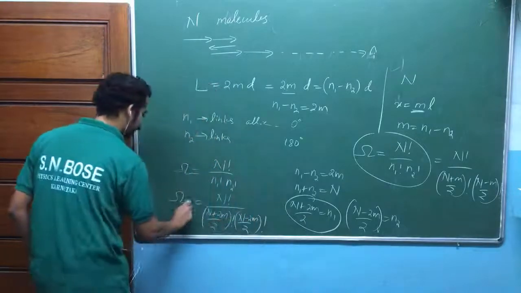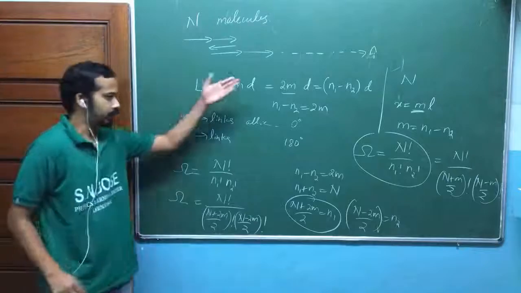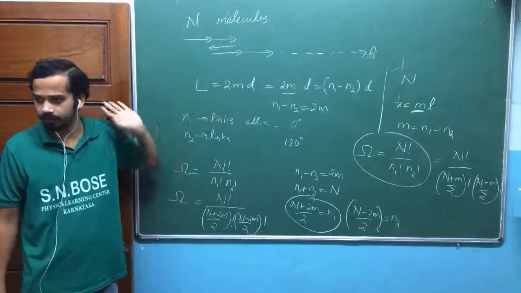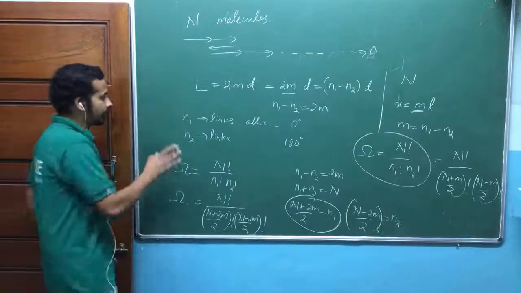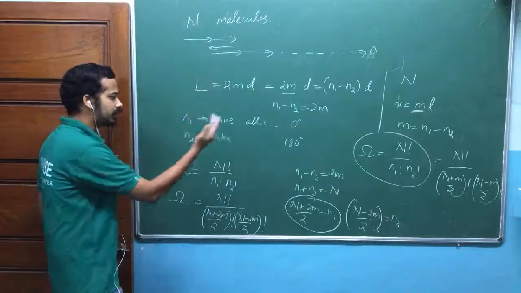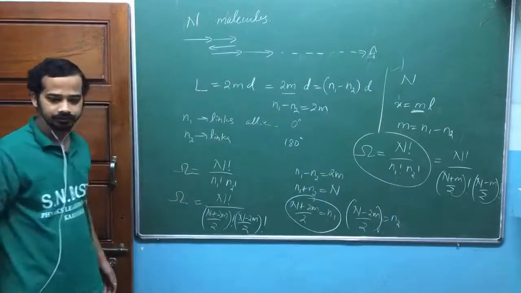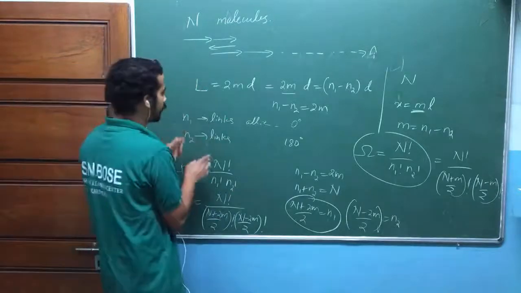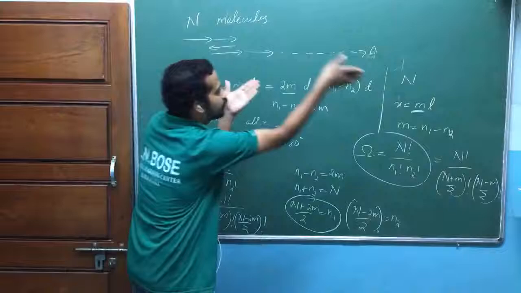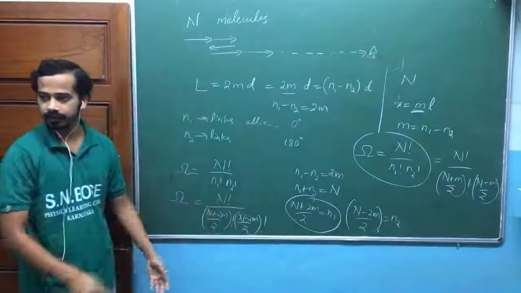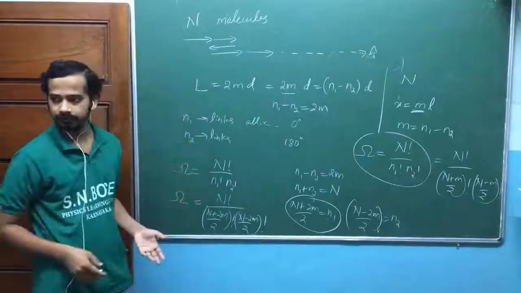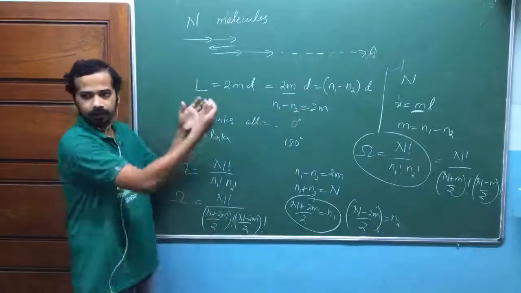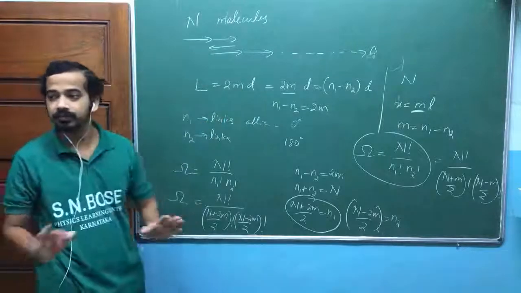It's not over. Wait a second. n1 links aligned 0 degree, n2 links aligned 180 degree, so the total length is equal to this one. Am I right? Now look at here. n1 links can align 180 degree, n2 links can align 0 degree. Then also total length will be same. Am I right? Maybe the net displacement in this case is towards the positive x-axis. If you just reverse them, so that the mod of this subtraction remains same, then maybe your net displacement is towards the negative x-axis, but it doesn't matter for length.